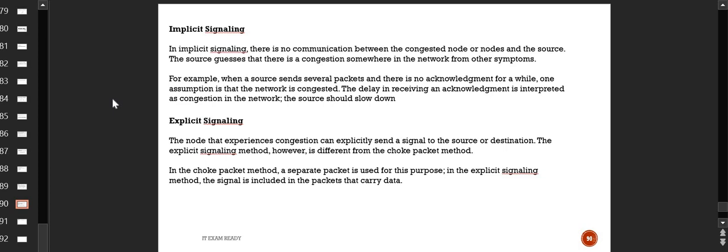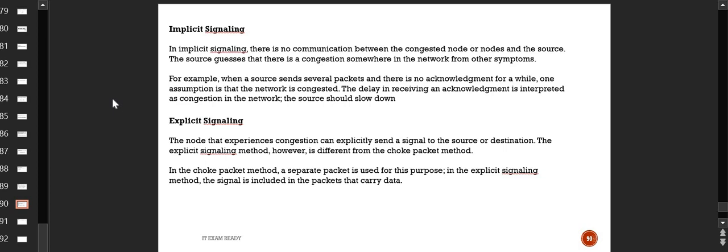And how does it do that? If the source is not receiving the acknowledgement for a while, then it will assume that the network might be congested. That's why I'm not getting the acknowledgement. So basically, if there is a lot of delay in receiving the acknowledgement, the source will interpret it as congestion in the network, and the source will itself slow down without being informed or warned by anyone in the network that it needs to slow down. It will automatically slow down.